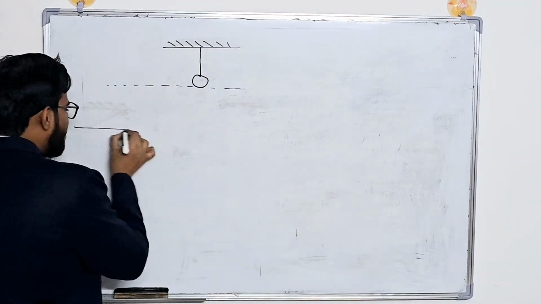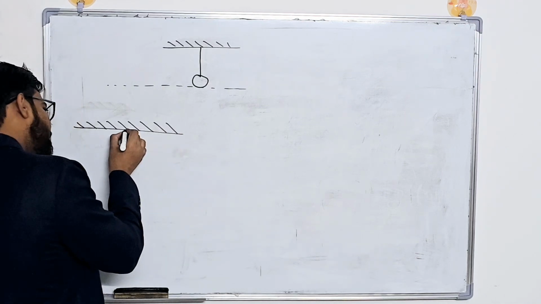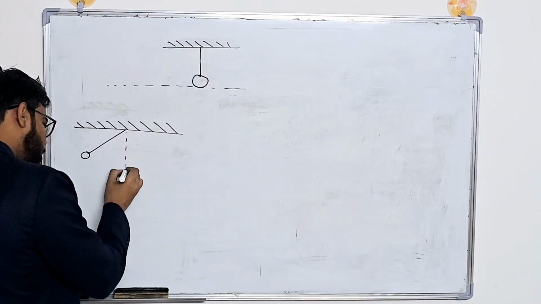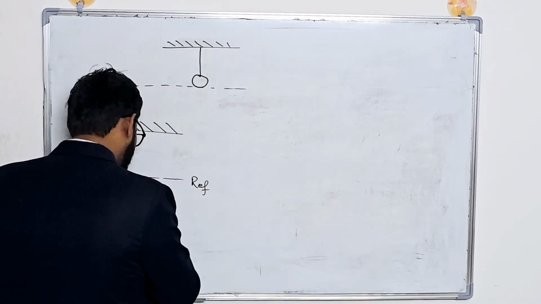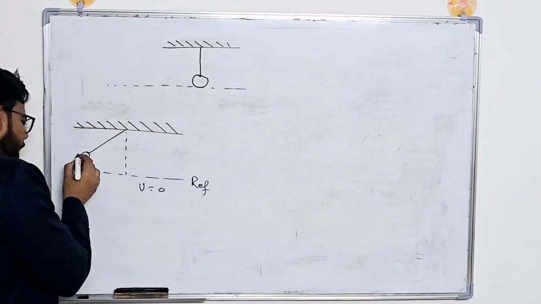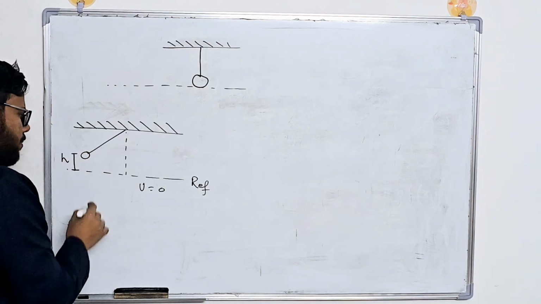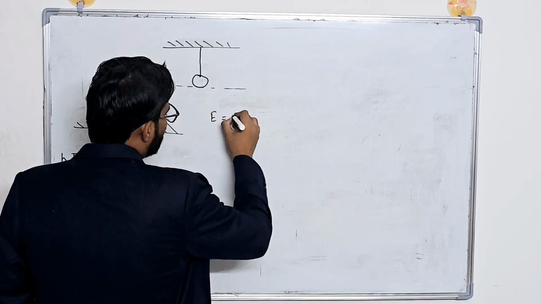So when I displace the ball over here from its mean position, this was your reference level. At this point U must be equal to 0, and over here, since it is displaced by a height h, the energy is equal to mgh.